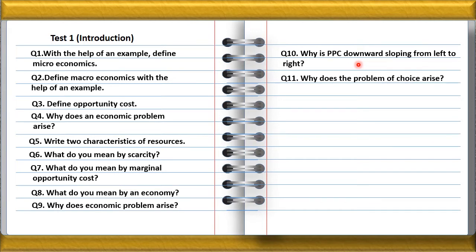Next question, why does the problem of choice arise? The problem of choice arises because of scarcity of resources. Since we have a shortage of resources, that is why we have to make a choice.